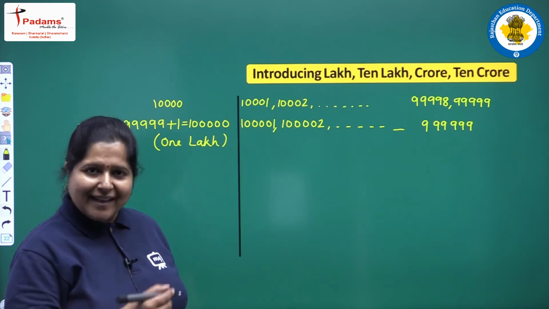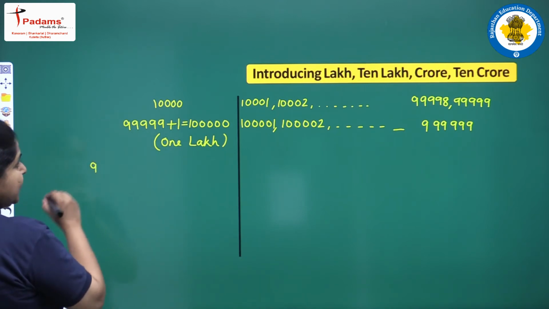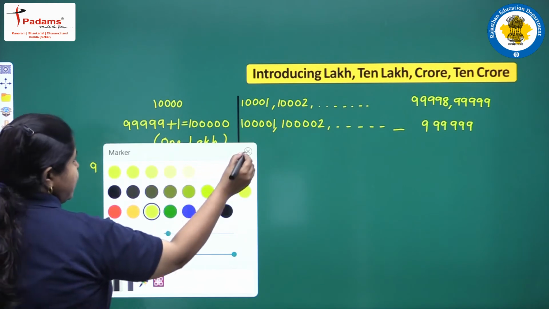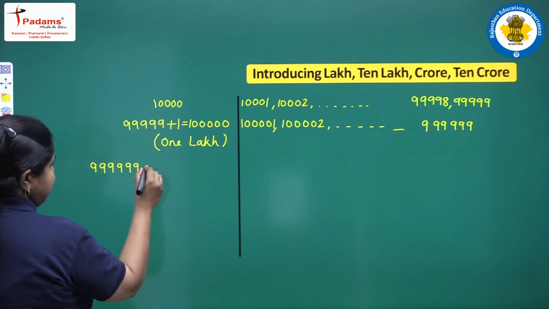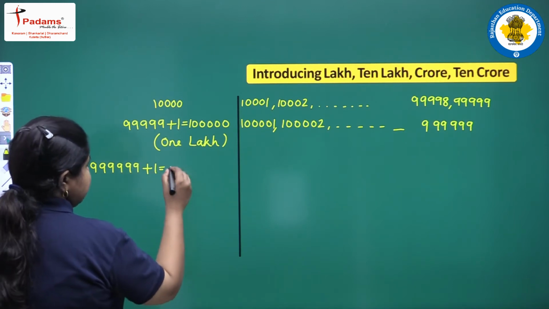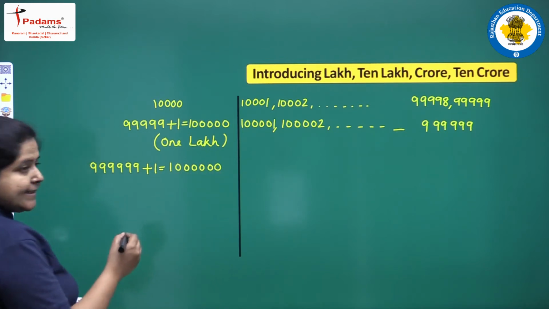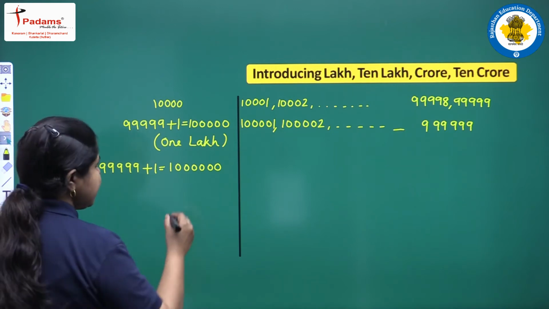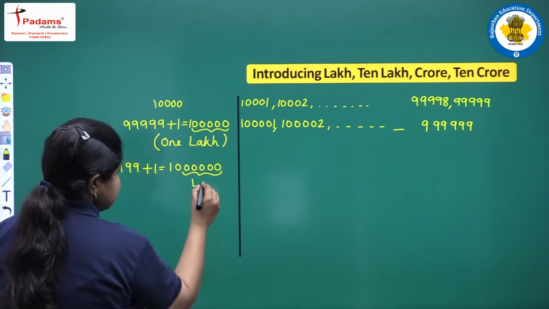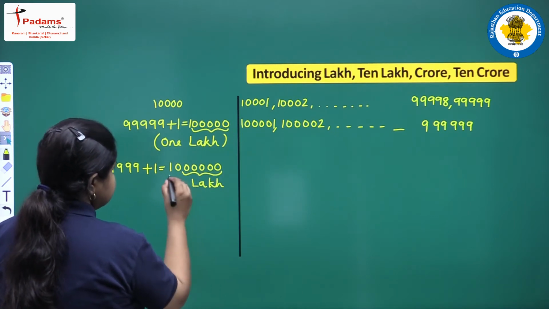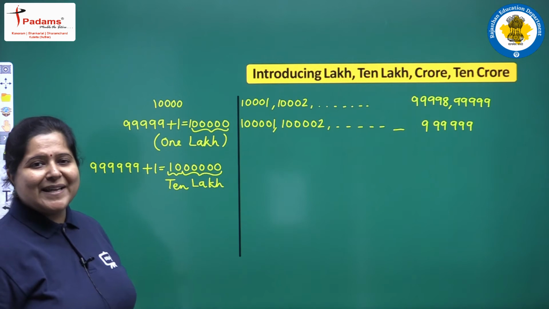Then what after it? Again add 1 to it. We will go to a new number. We will get a 7-digit number and this is called 10 lakhs. Why 10 lakhs? Because 5 zeros are represented by lakhs. So, this is lakh and this is nothing but 10. So, 10 lakh. This is the new place value.